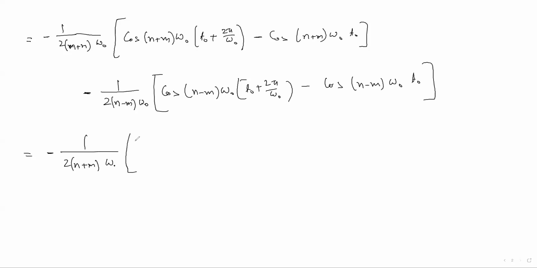Omega naught cancels and it will be 2 pi, and then plus (n plus m) omega naught t naught, minus cos (n plus m) omega naught t naught.